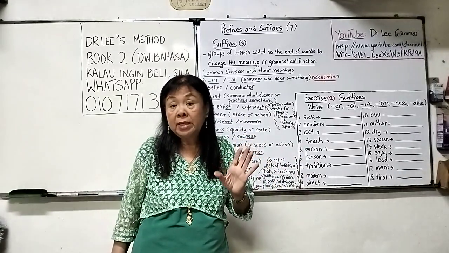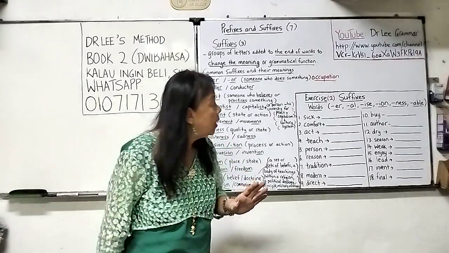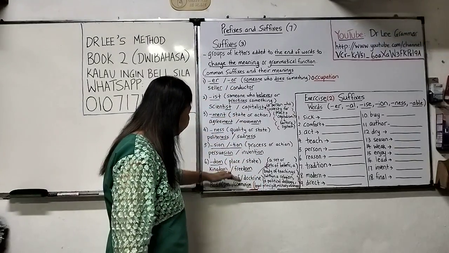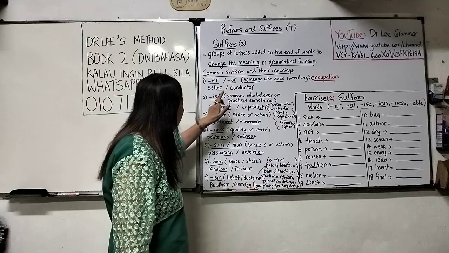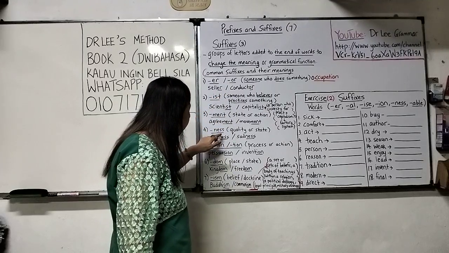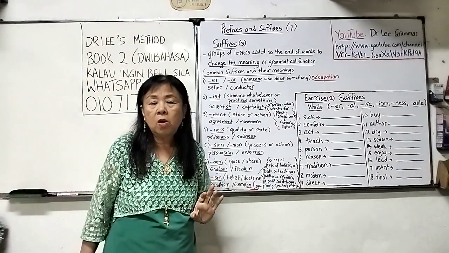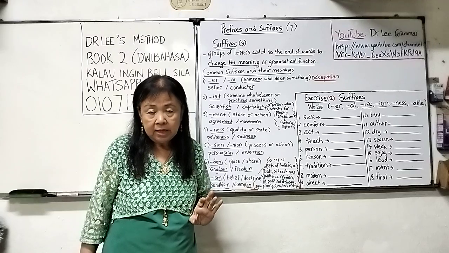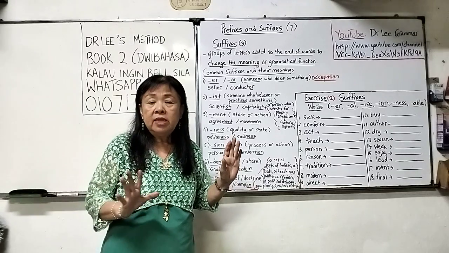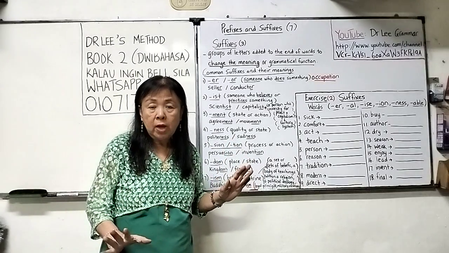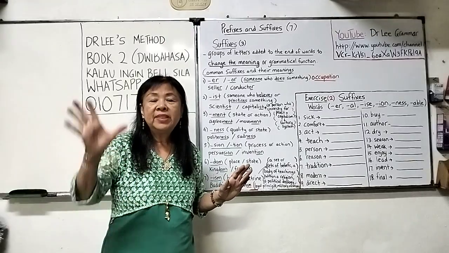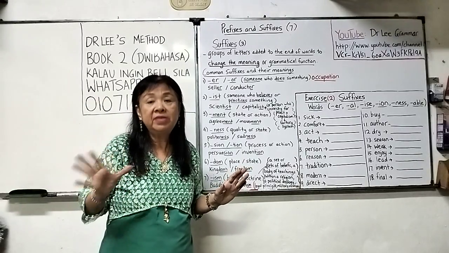So that is called grammatical function. Okay? Now, if you look here, all these are called suffixes. So today, in this video, I'm going to teach you the meanings of the suffixes.